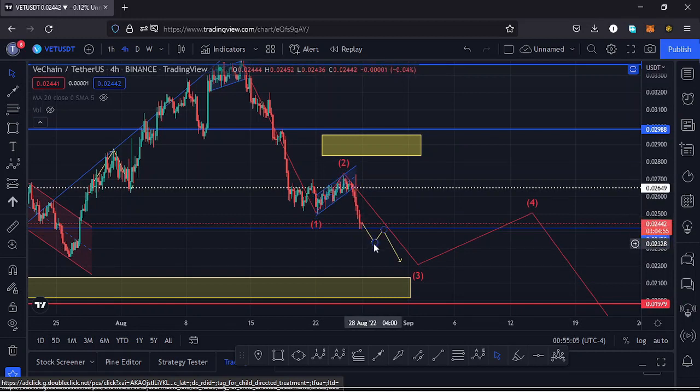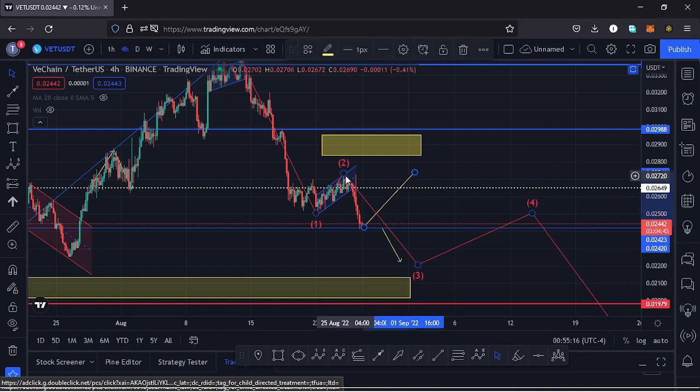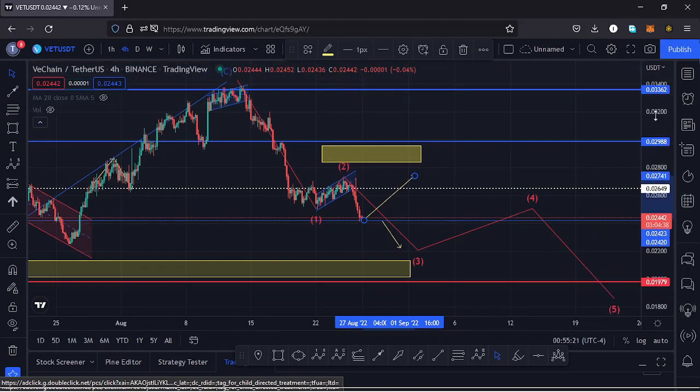And in case we don't lose that key area of support and we see support at around the $0.024 mark and continue pushing higher, making a high above the high that I have at around the $0.027 mark, then I will need to adjust my Elliott wave structure, having the low that we have at around the $0.024 mark as the low for that first wave to the lower side, then sketch out a target area for the wave 2 to the upside before we see a nice retracement to the lower side in the formation of a wave 3. So let's be patient and see how that plays out, and I'll keep you updated.